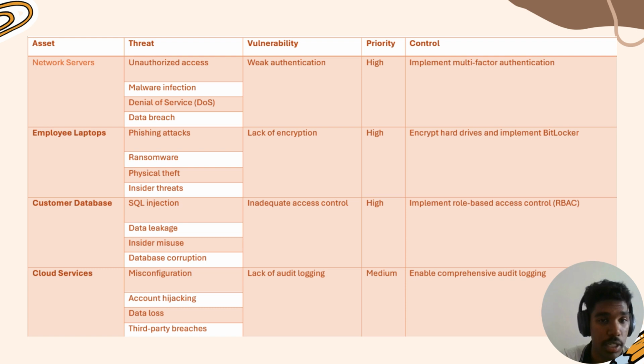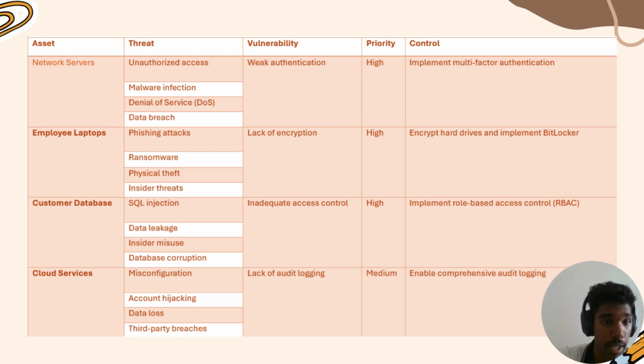The following asset is the customer database. The threats faced by this asset are SQL injection, data leakage, insider misuse, and database corruption. The vulnerability is because of inadequate access control. We decided to set this priority as also high. The control is that we should implement role-based access control, which is RBAC.